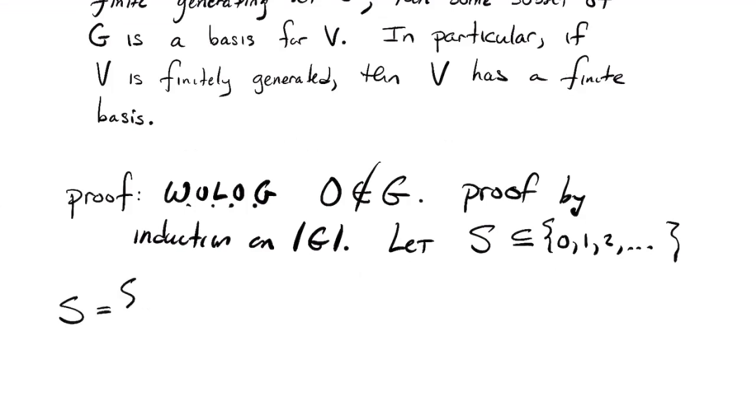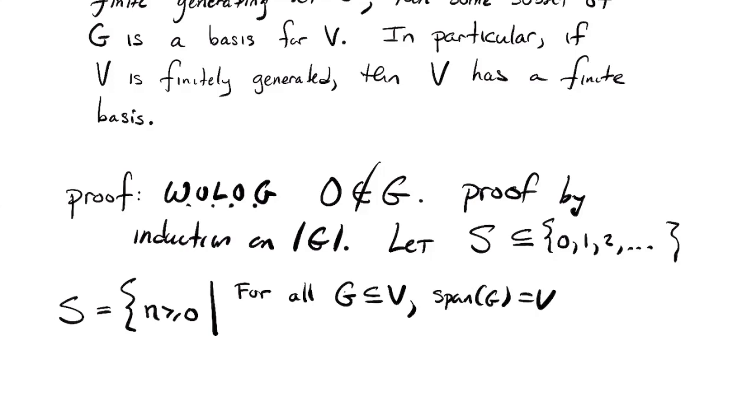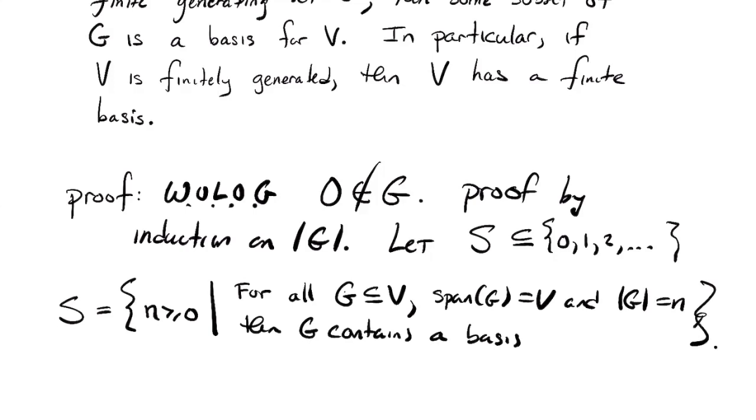S consists of those natural numbers n greater than or equal to 0, such that whenever G is a generating set of size n, so for all subsets G of V, the span of G is V, and G has n elements in it, then G contains a basis.